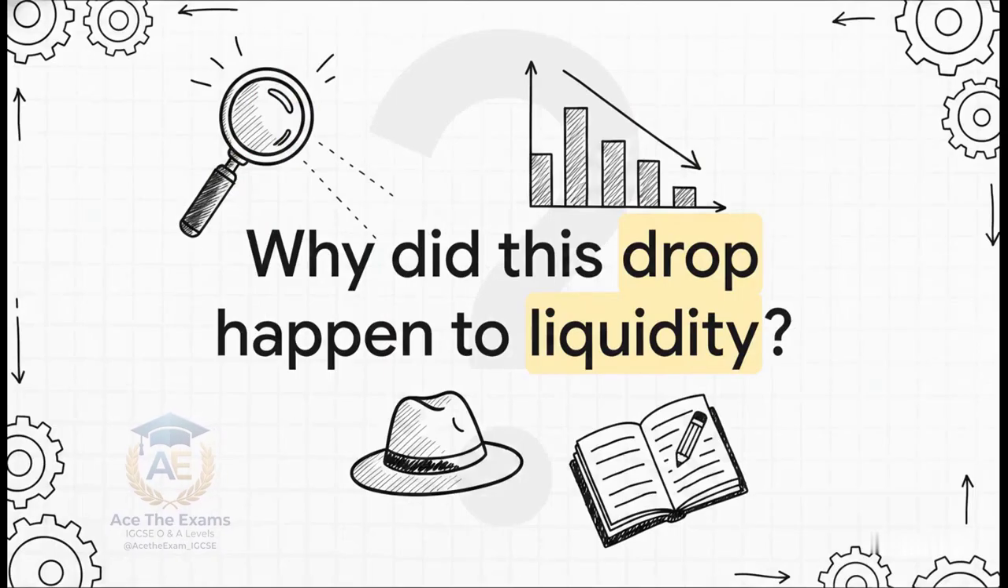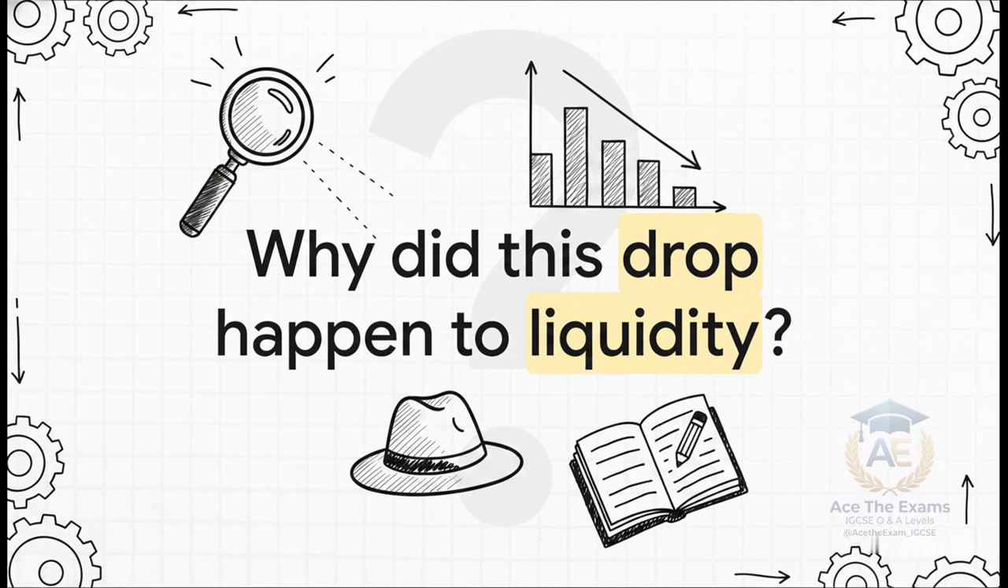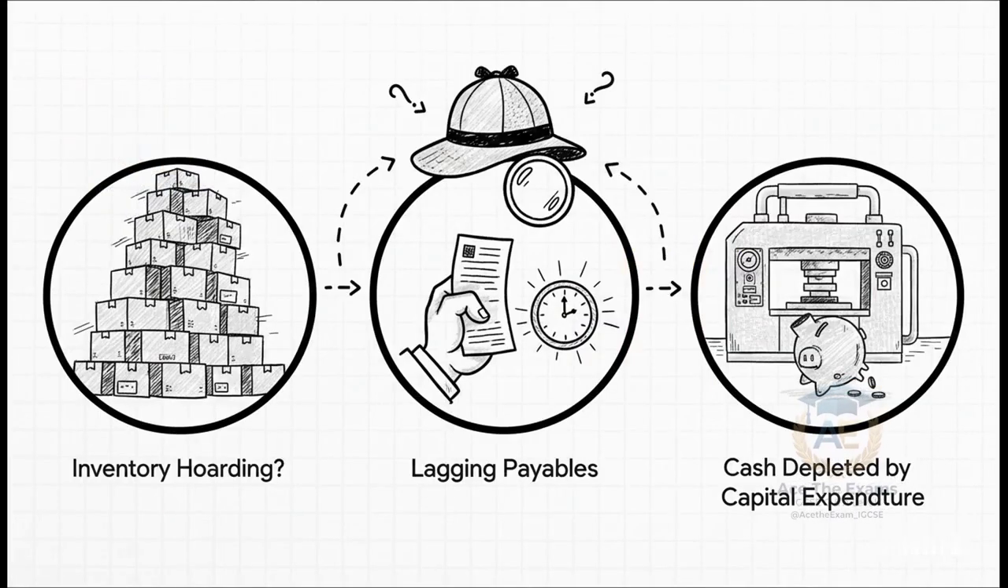Now, calculating that the ratio dropped is just a baseline skill. A basic software program can do that. But answering why this liquidity crisis occurred and what it practically means for the survival of the business, that is what defines an A-star response. You really have to put on your detective hat and investigate the underlying operations. And this brilliantly illustrates the cause-effect chain you must debate.